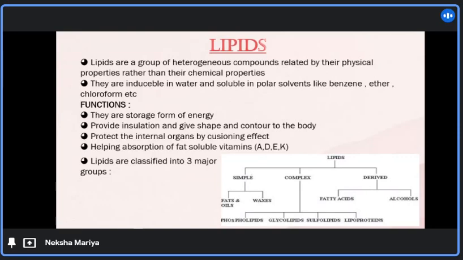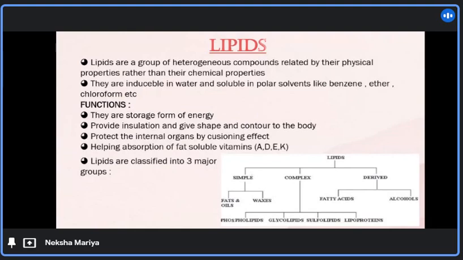Lipids are a group of heterogeneous compounds related by their physical properties rather than their chemical properties. They are insoluble in water and soluble in non-polar solvents like benzene, ether, chloroform, etc. Their major functions include being a stored form of energy, providing insulation, and giving shape and contour to the body. They protect the internal organs by a cushioning effect. They help in the absorption of fat-soluble vitamins like A, D, E and K.